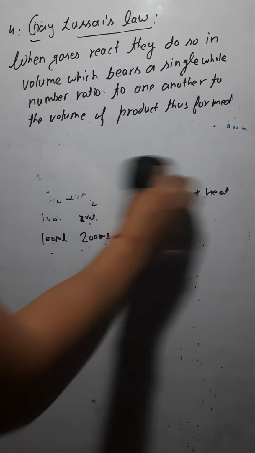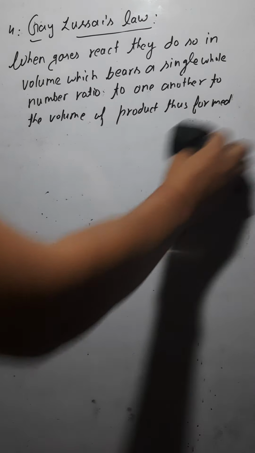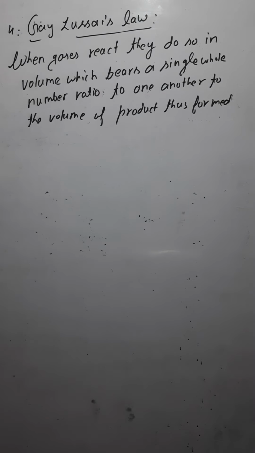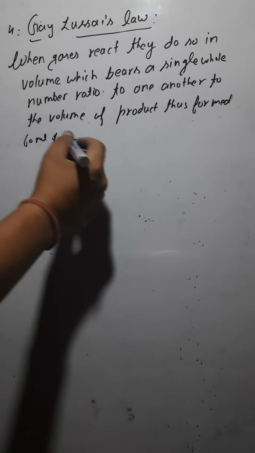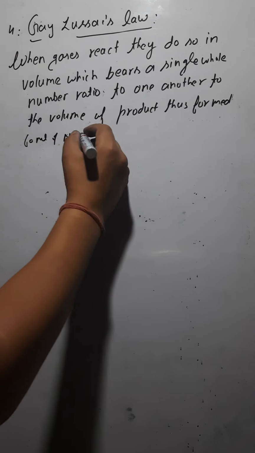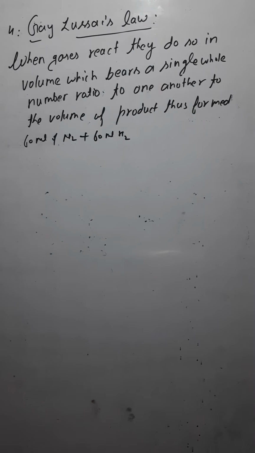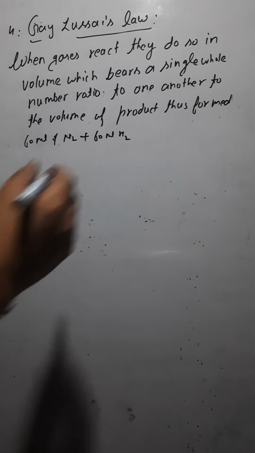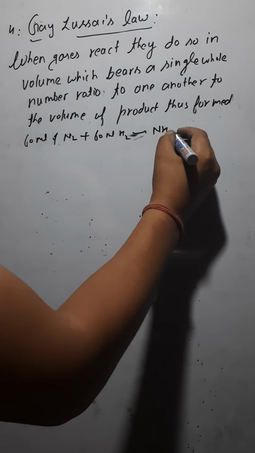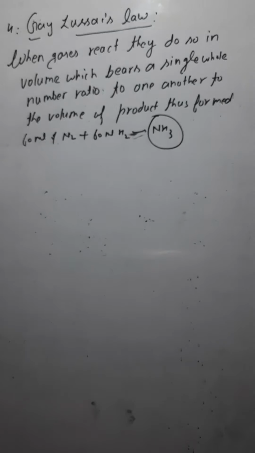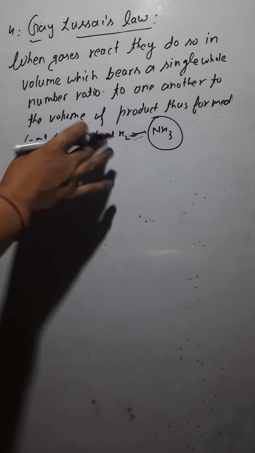Let's say you have 60 ml of nitrogen, and it is reacting with 60 ml of hydrogen, and it is going to form ammonia. And you have to find out how much volume of this ammonia has been produced here by the reaction of these two.